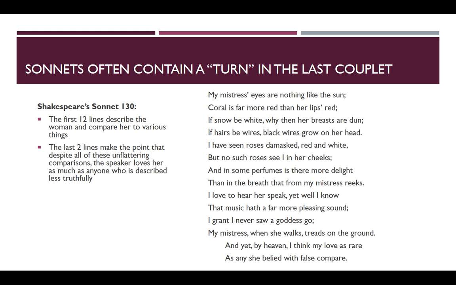So then in these last two lines, he's reflecting on what he said: even though she is not more beautiful than these natural items, I still love her just as much as people who lie about how pretty their women are. So he has changed from description to reflection. And that kind of matches up with the external structure in that it does start on a new line, and it is that ending couplet that contains that turn. But there is not usually, in sonnets, a stanza division there.